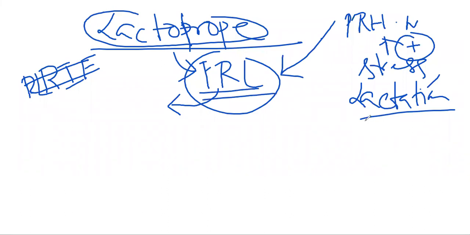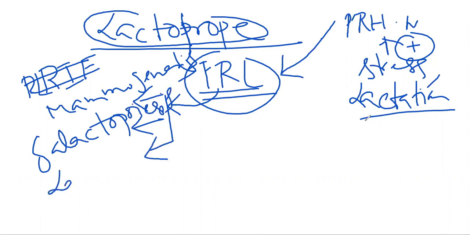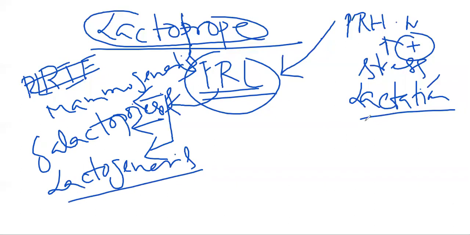This prolactin ultimately functions in mammogenesis, lactogenesis, galactopoiesis, like that. So mammogenesis will occur, then galactopoiesis will be done, and the lactogenesis will be done by this prolactin.